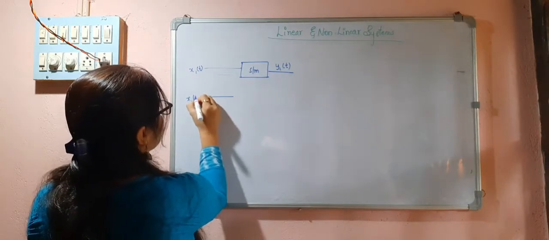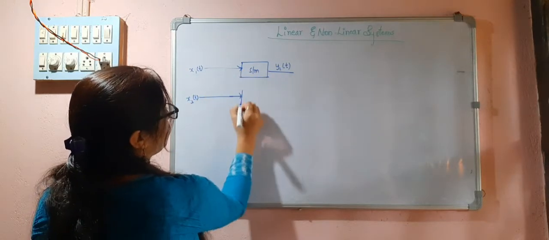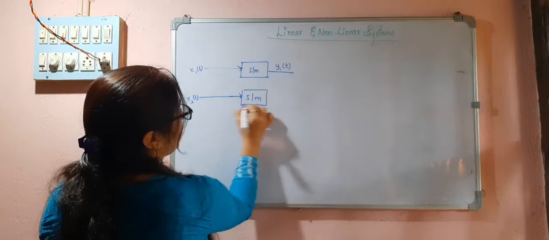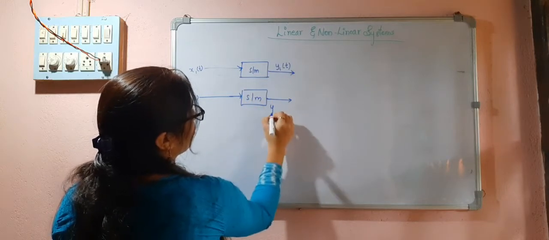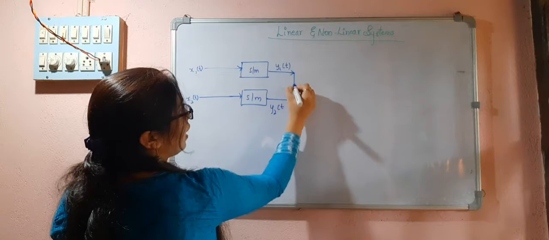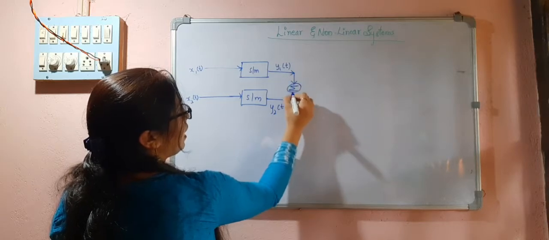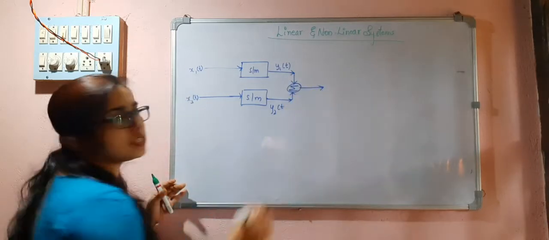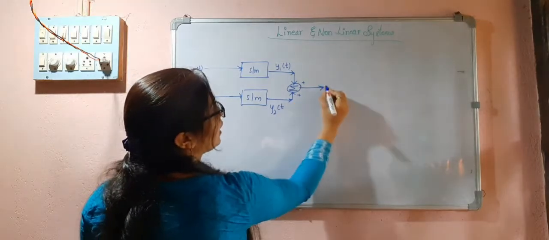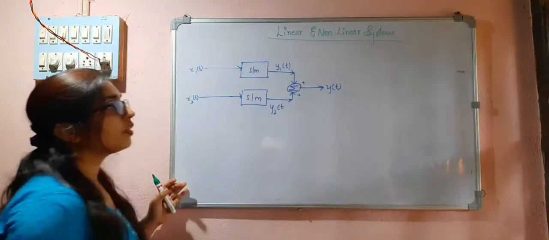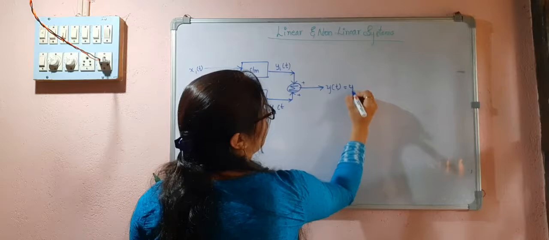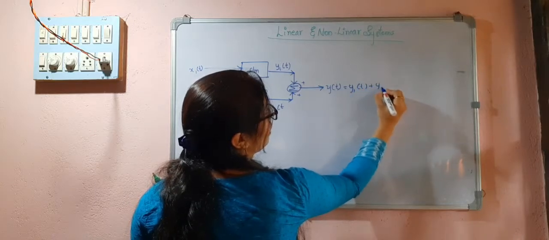And here x2(t), if I give it to a system, I will be getting y2(t). Now if I apply these two signals to a summer, I will be getting the signal y(t), which should be equal to y1(t) plus y2(t).